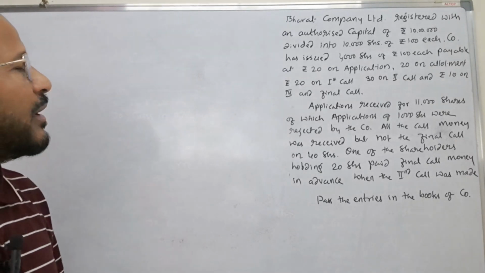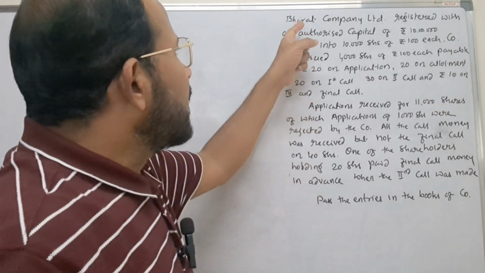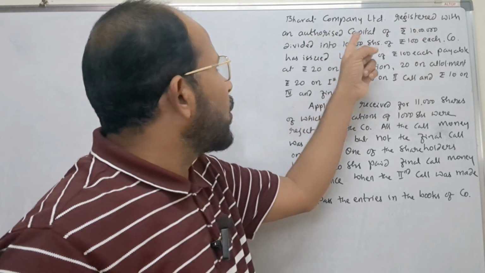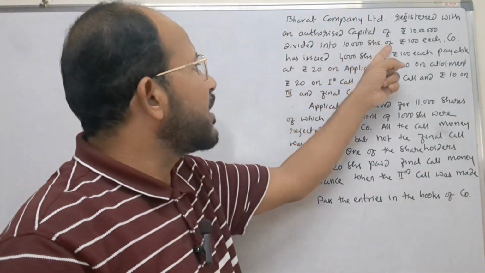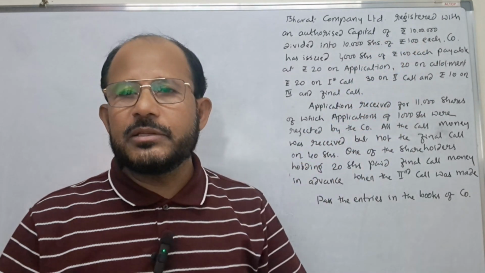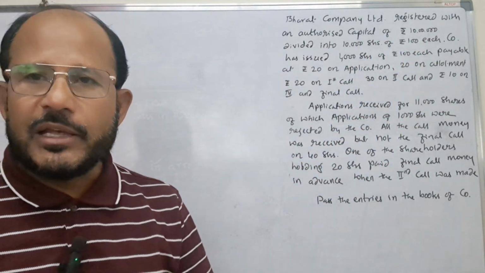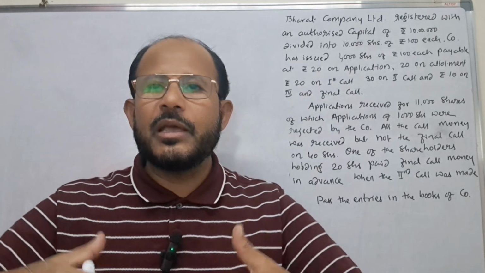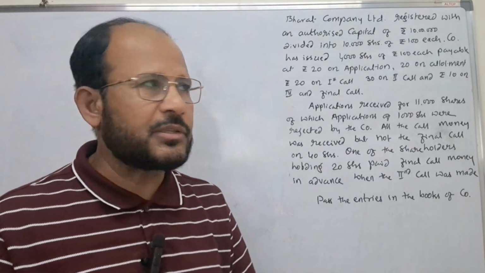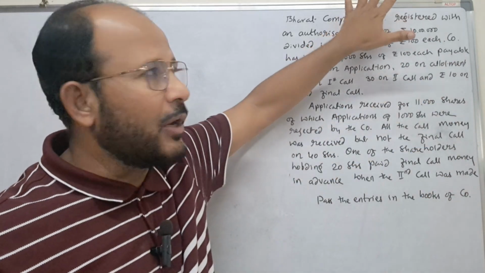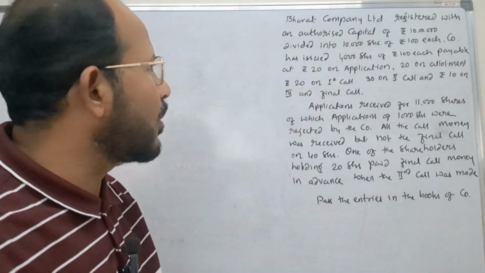Just to go through what is given in the problem. Bharat Company Limited registered with an authorized capital of rupees 10 lakhs divided into 10,000 shares of rupees 100 each. This is the information with regard to the maximum amount of capital which a company can collect by issuing the shares. But here company has not issued all the shares. This is the maximum amount of capital. Authorized capital information is given in the problem.